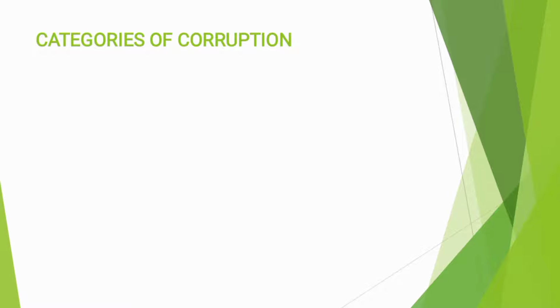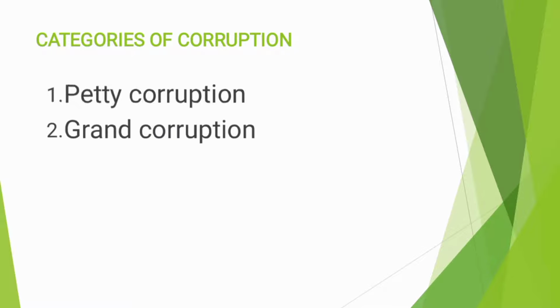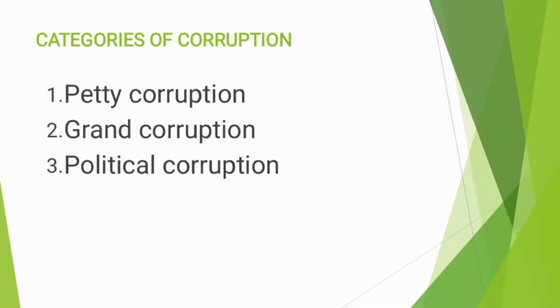Please do not confuse the categories of corruption with the forms. We only have 3 categories of corruption: petty corruption, grand corruption, and political corruption. Petty corruption is the type of corruption that involves small amounts, and it is widely practiced in Zambia.